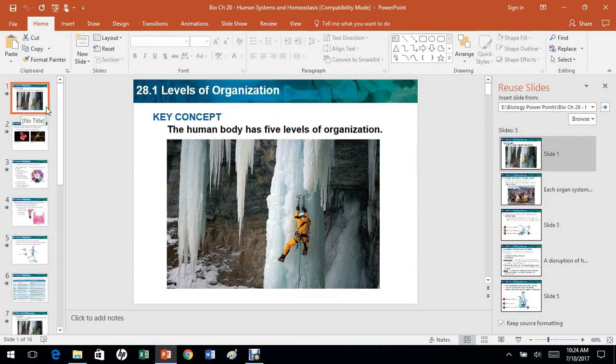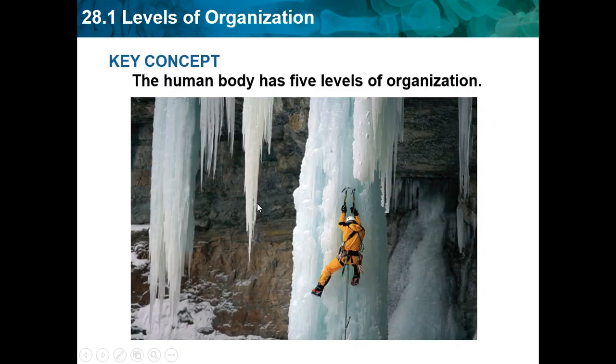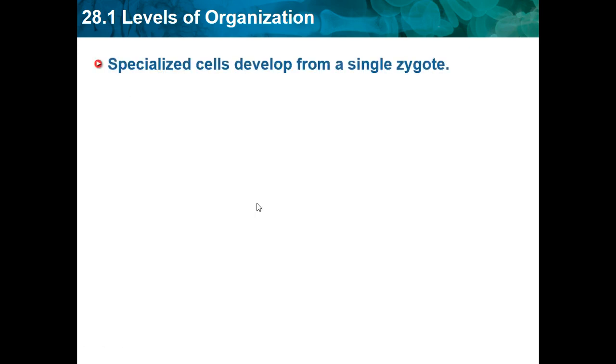Today we will be doing chapter 28, which is human systems and homeostasis. So 28.1 is levels of organization. The human body has 5 levels of organization.